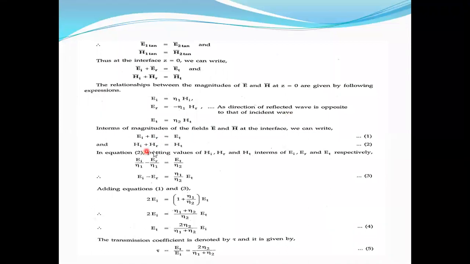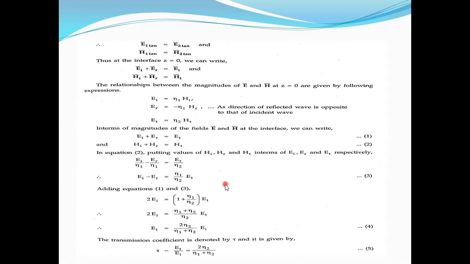Now you substitute this HI here. HI is equal to EI by eta 1. Next, HR is equal to minus ER by eta 1. HT is equal to ET by eta 2. Now here you take eta 1 as common. So you will get EI minus ER is equal to eta 1 by eta 2 into ET. Okay? Is it okay?